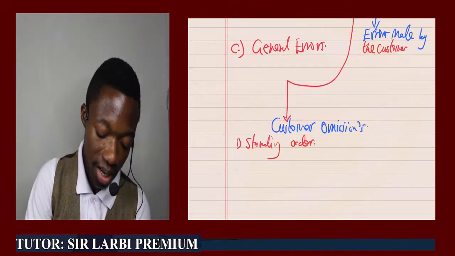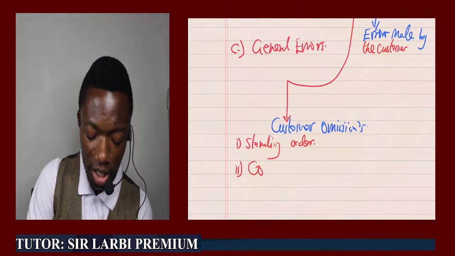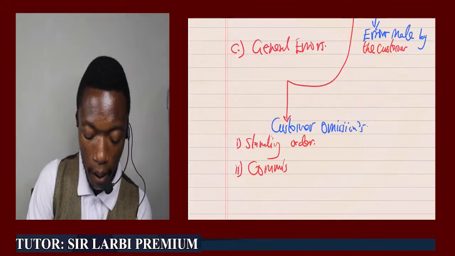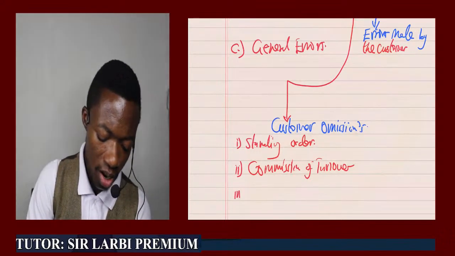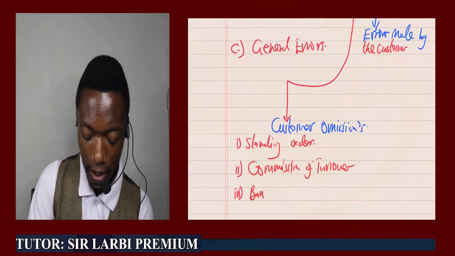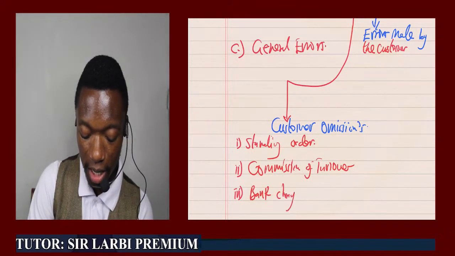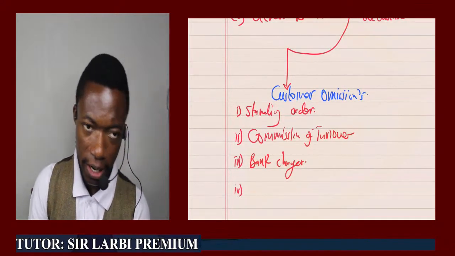So we have standing order. We also have commission on turnover. You may also have issues like bank charges. We also have what again?